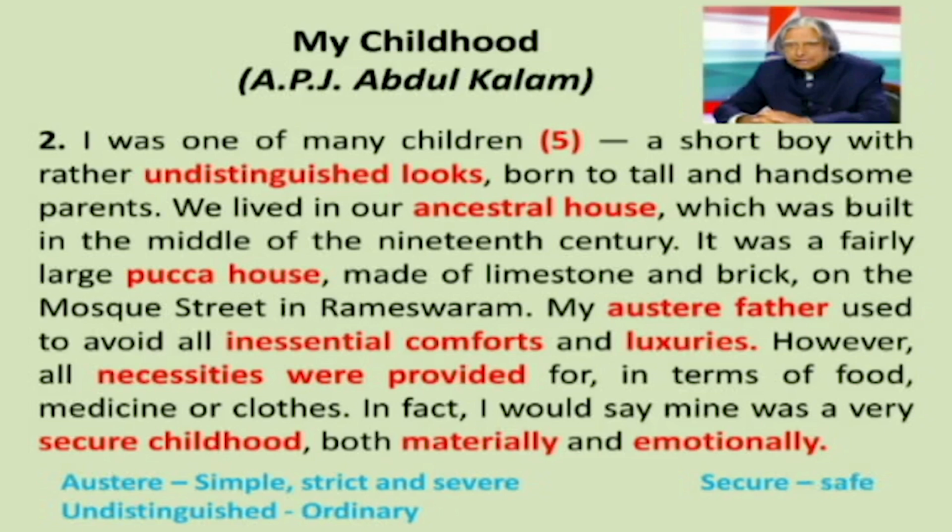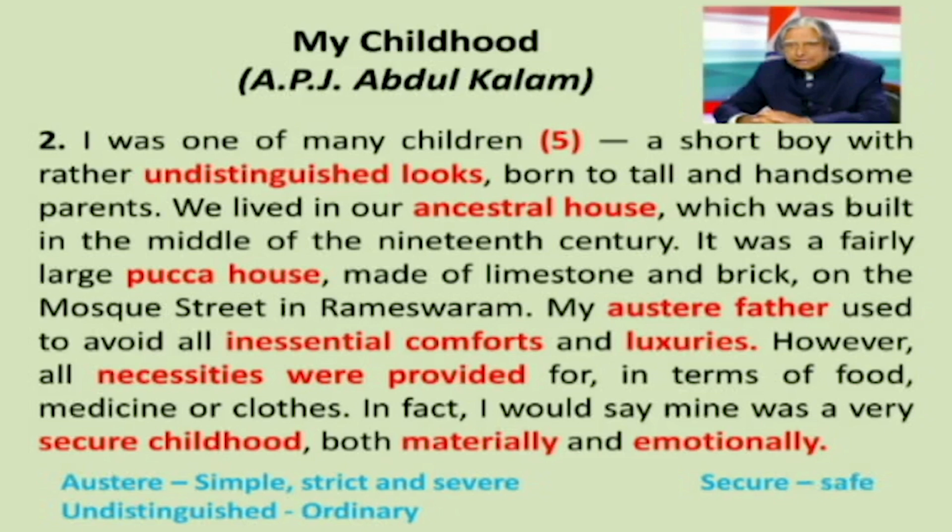This paragraph also talks about his family. Dr. Kalam was the youngest child. He had 3 brothers and 1 sister. Dr. Kalam's parents were tall and handsome, but he was short and had undistinguished looks. So undistinguished means ordinary. So he had ordinary looks.